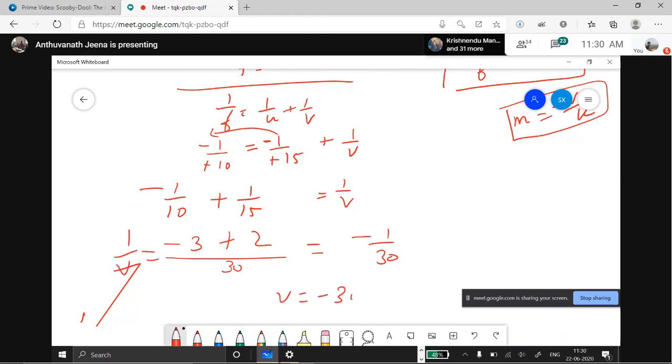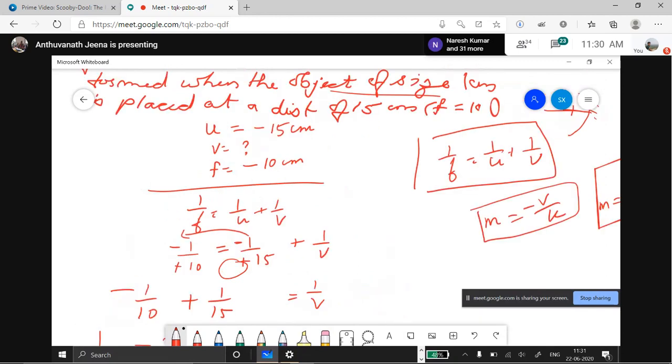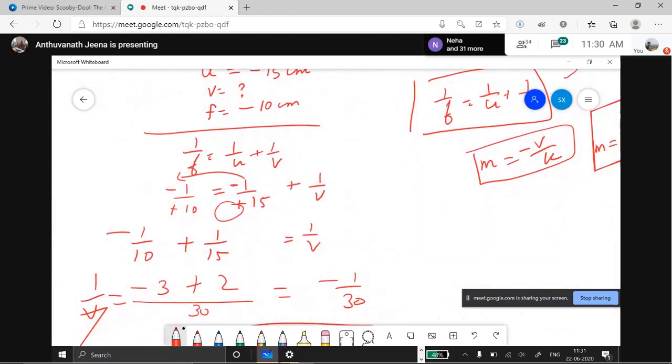So V is equal to minus 30 centimeters. The only thing you have to do correctly is which is positive and which is negative. So now the image distance will be minus 30. The focal length is F, the LCM is 30. You understood how I did the calculation? Yes, ma'am.